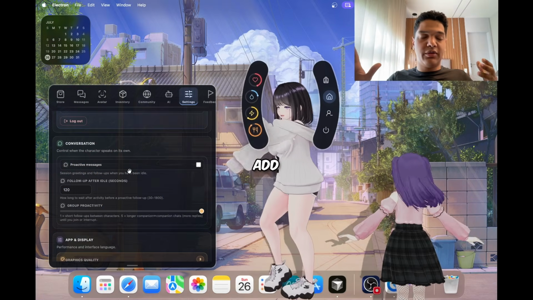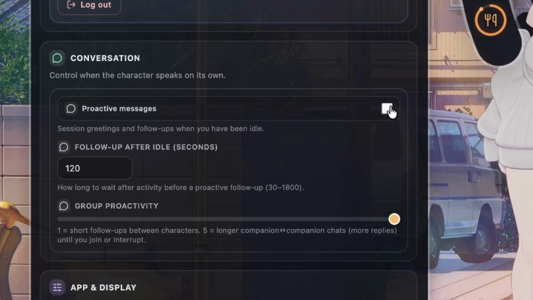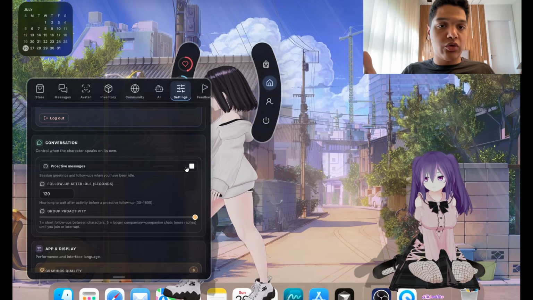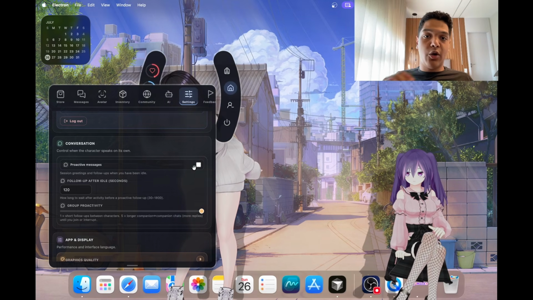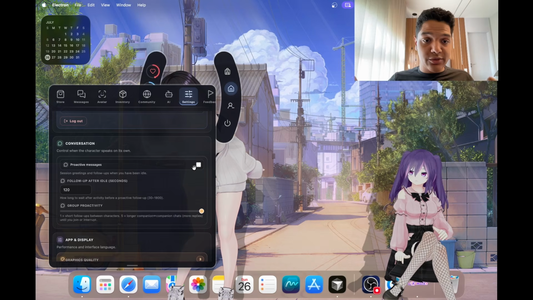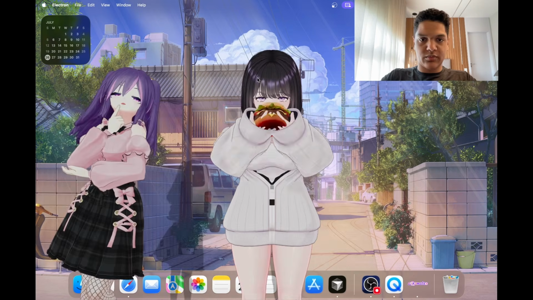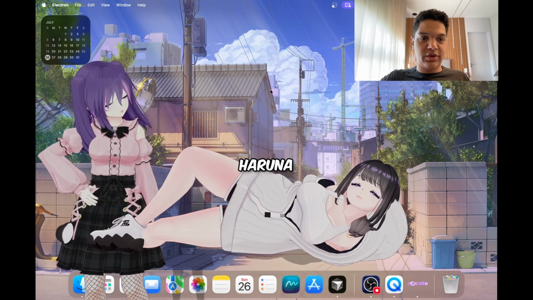And if you want to add more immersion to your experience, you can toggle this on, and this basically makes the character speak on their own. So if you make them eat, they will talk to you. When you open up the app, they will greet you, and when you are quiet for some time, they will talk to you as well. Like this. So she ate the burger and Haruna will complain about it.